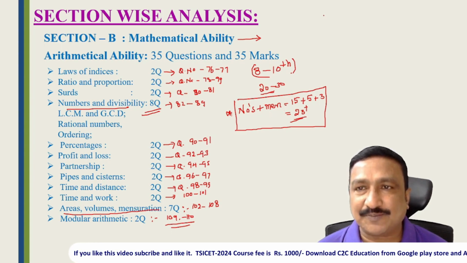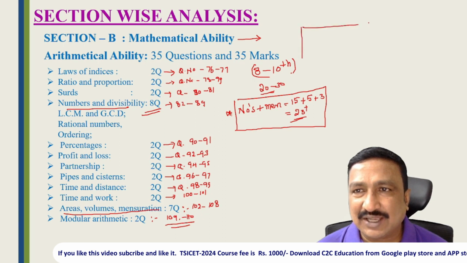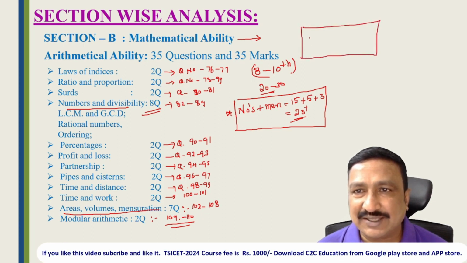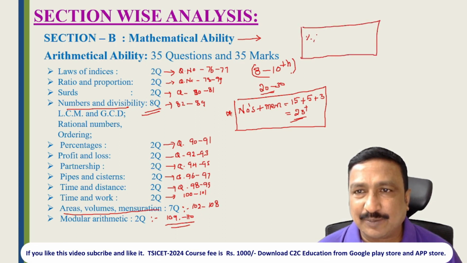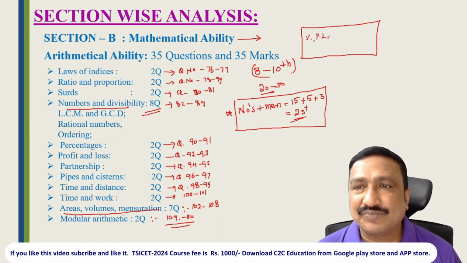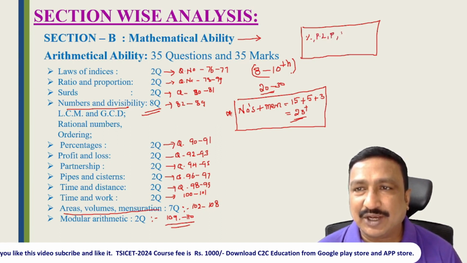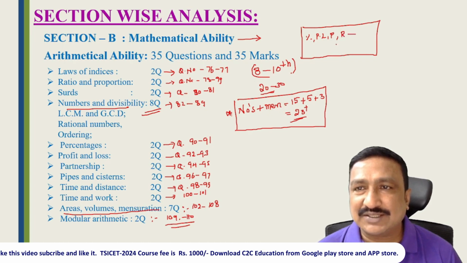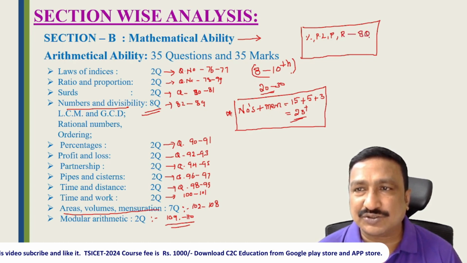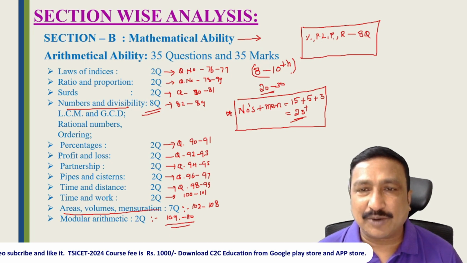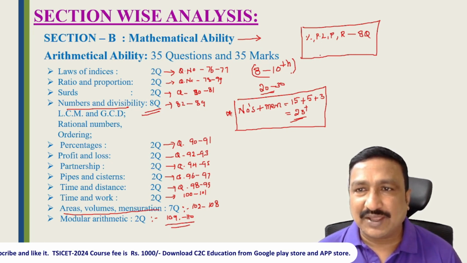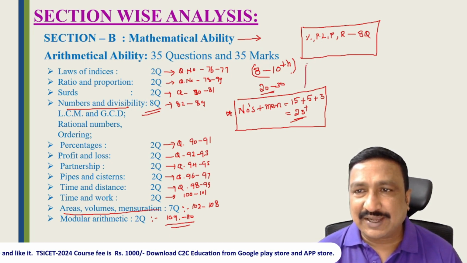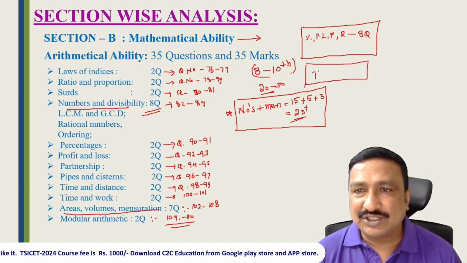So 23 marks. The second group: if you are very good at percentages, take percentages, profit and loss, partnership, and ratio proportion. From these 4 topics you can get 8 questions. Like this you can divide into parts and start your preparation. And the third group is time and work, time and distance, and pipes. So these 6 questions will come.